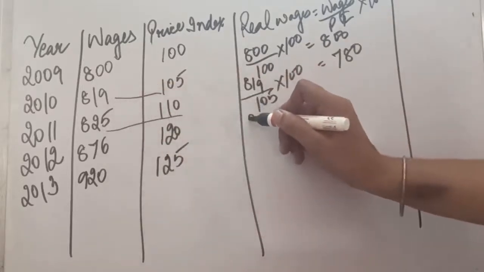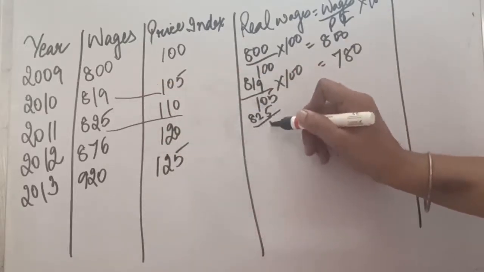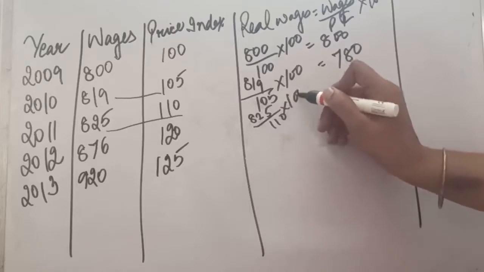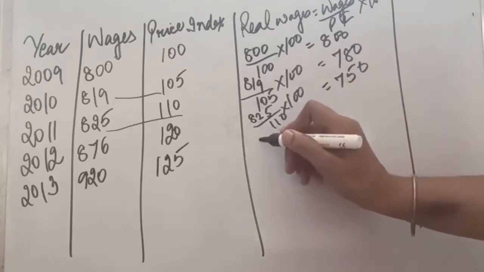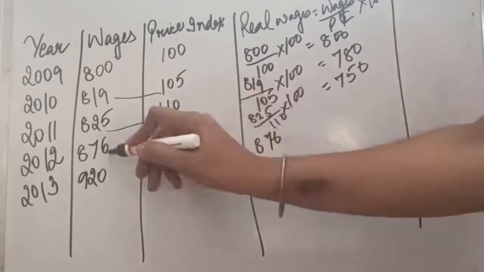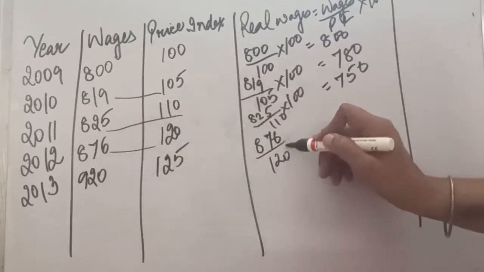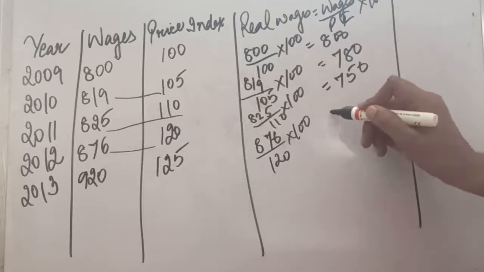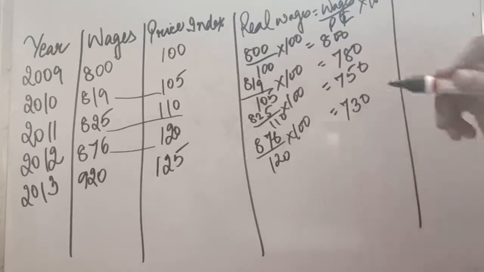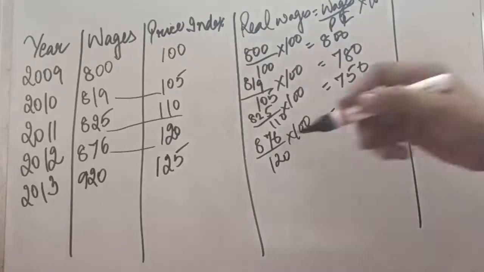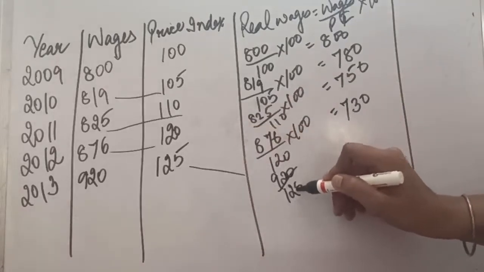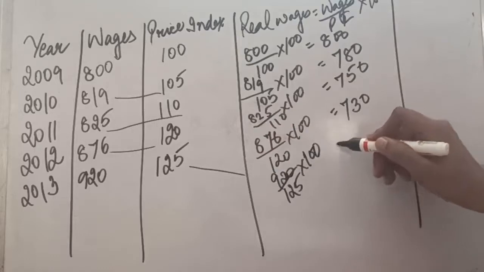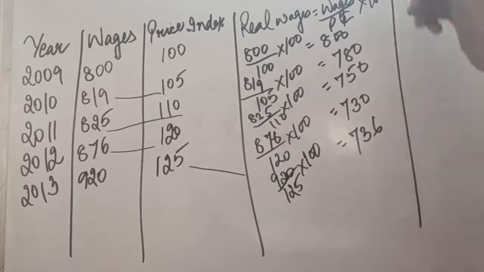Now for the third year, 825 divided by 110 into 100. So third answer is 750. Next will be 876 divided by 120 into 100, that is 730. And the last will be 920 divided by 125 into 100, that is 736. This is how we will be calculating the real wages.